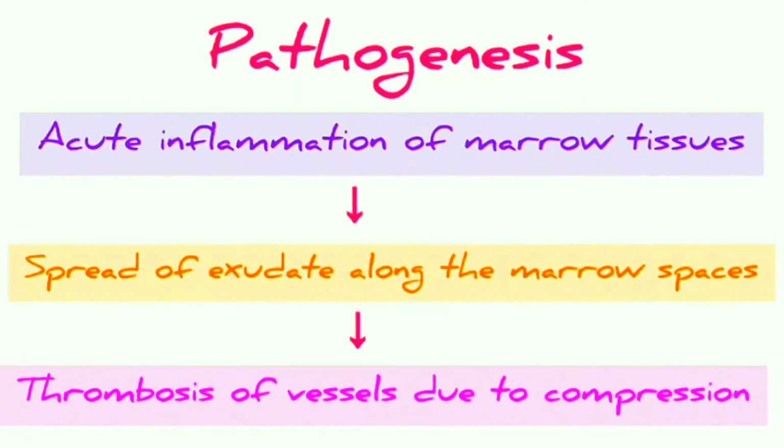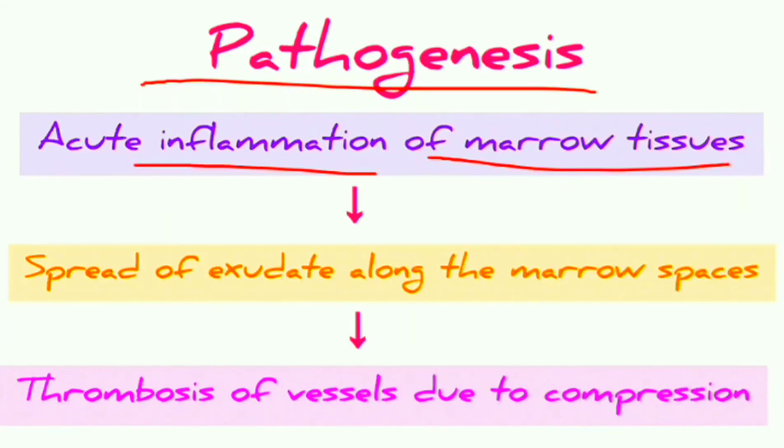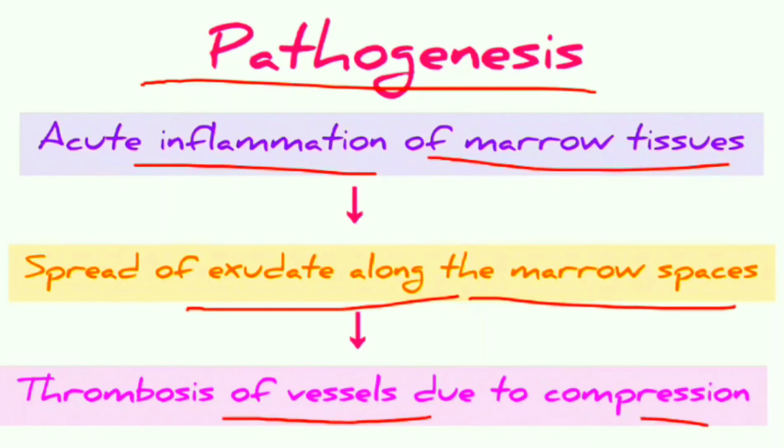Now let us see the pathogenesis of suppurative osteomyelitis. Initially there will be acute inflammation of the bone marrow, which will lead to the exudate formed within the bone marrow spreading along the marrow spaces. After that there will be thrombosis of blood vessels due to compression within the medullary cavity.